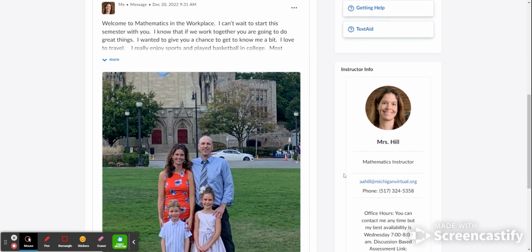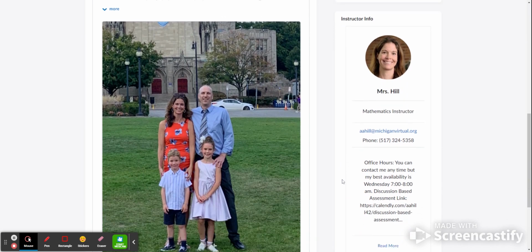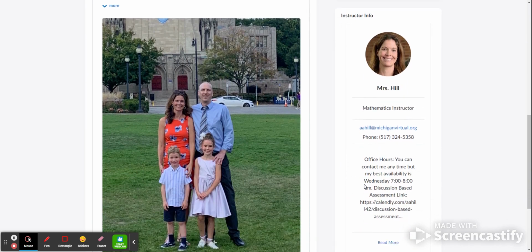Also down at the bottom here, you'll see my instructor information. So there's a phone number here. There also is an email here, but the best way to email me is to go through your messages tab in the student learning portal and send me a message there. Also, you can have a link here if you want to set up a discussion with me, and that way you know what time to meet with me at. And it says that my office hours are 7 to 8 a.m. Wednesday morning, but really I'm available almost all during the school day. So just reach out to me and I'll get back to you as soon as I can.